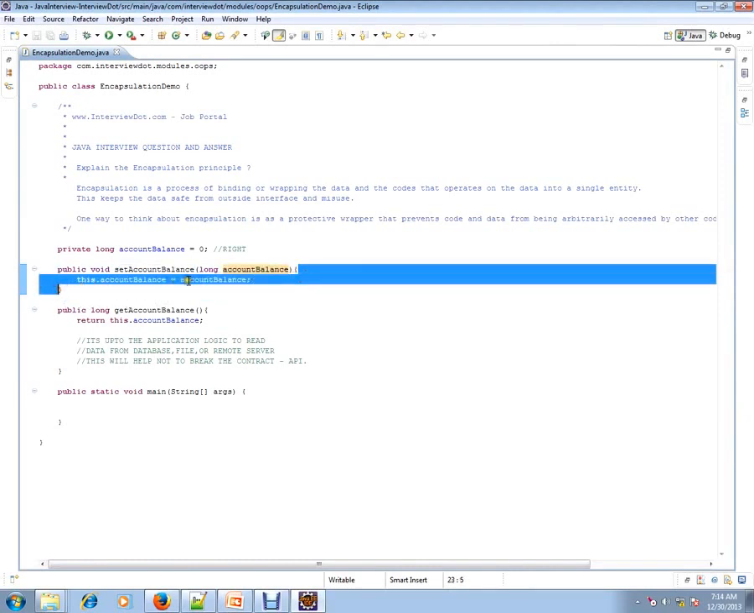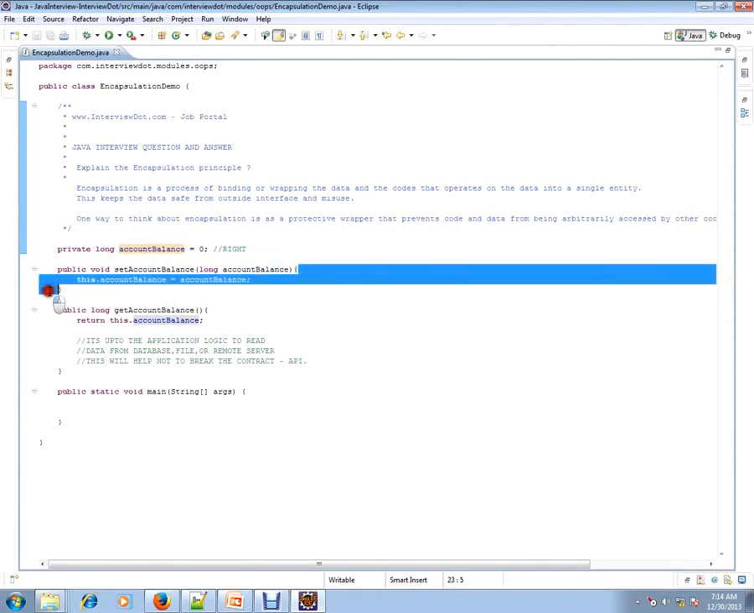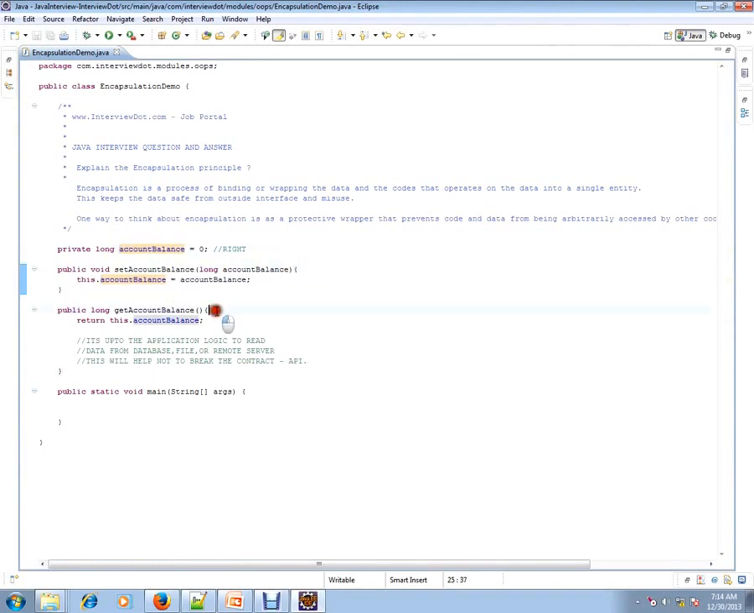I don't want anyone outside this class to access this variable directly. This is really bad practice. We should have getters and setters. Inside the getter and setter we will do whatever we want, and in the getter we are returning directly. It's up to the application logic. You might read from the database, you might read this value from a file, or you might read from a different server using a REST call or CORBA, whatever it is.